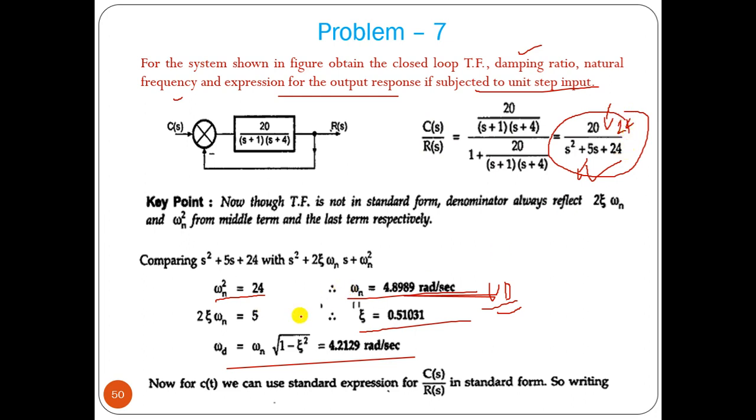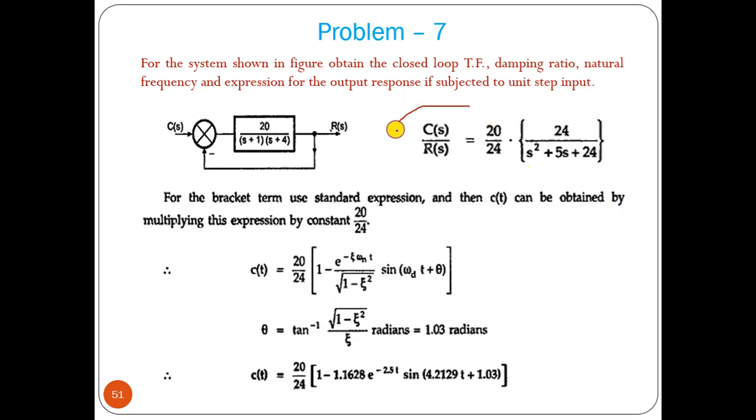Omega n, omega d, zeta, we can find from the denominator, but the transfer function of a second order system must be omega n square divided by s square plus 2 zeta omega n s plus omega n square. This factor should be 24. These two values should be the same, but here this value is different. So we have to modify that transfer function, then we can solve it. This is the trick of this problem.